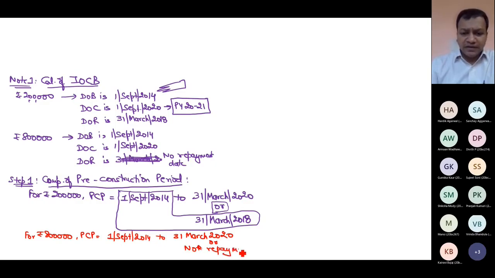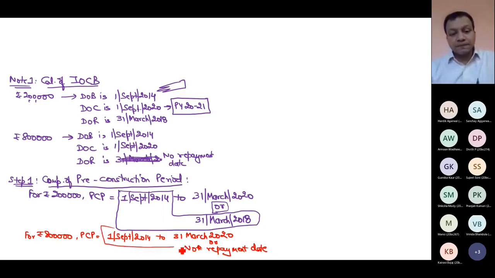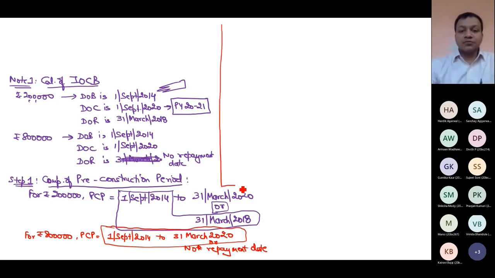In reality, I cannot say there is no repayment date, but I am computing for the previous year 2021, and if I write no repayment date, that means it is not repaid till 31st March 21. So this PCP ends on this date. Now my step 1 is over. Then step 2: compute the interest.